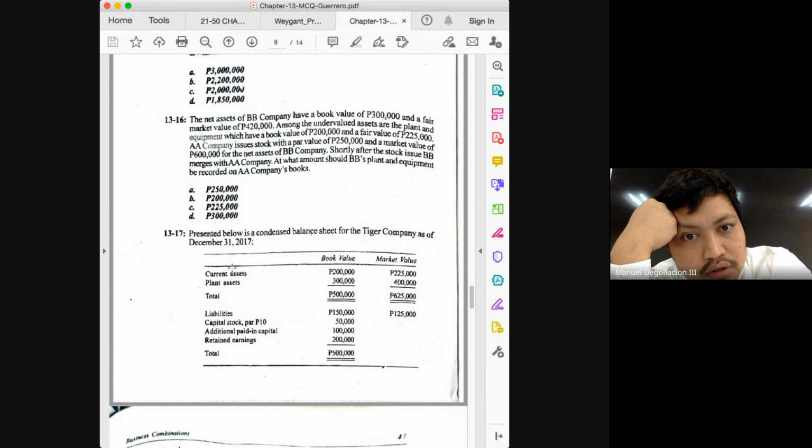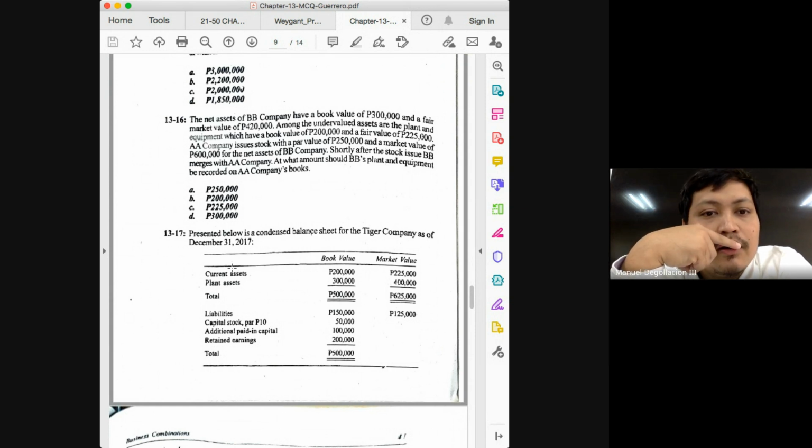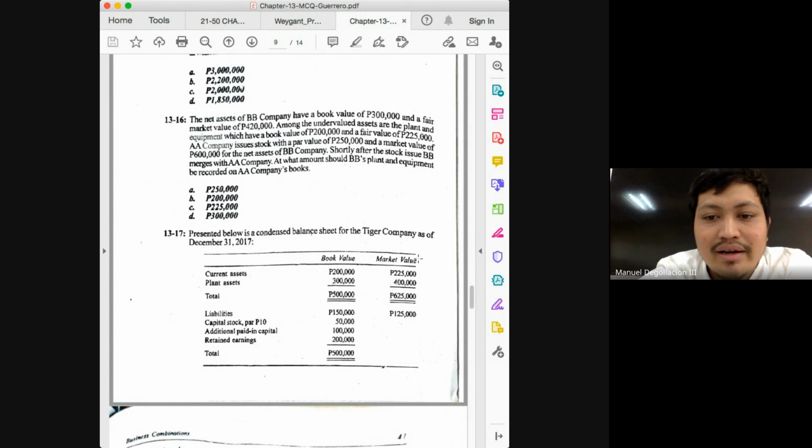Shortly after the stock issue, BB merges with AA. And the question is just asking for the valuation of the PPE. What valuations are given for the PPE, class? 200 and 225. The 200 is the book value and the 225 is the fair value. And again, which one is relevant as far as the assets and liabilities of the acquiree is concerned? Fair value. So the answer here would be 225. Very easy, class, correct? Do we expect this question to come out in your exam? No.